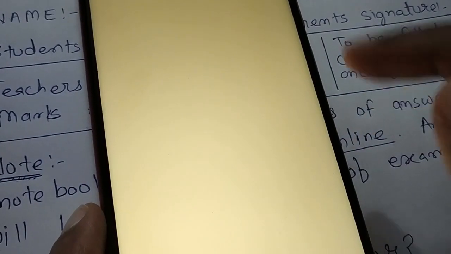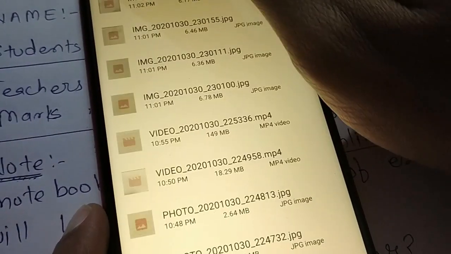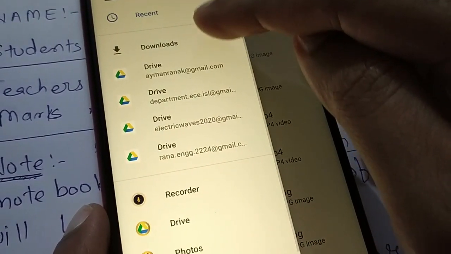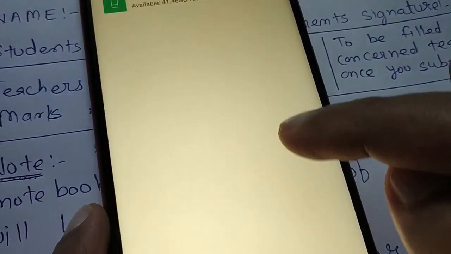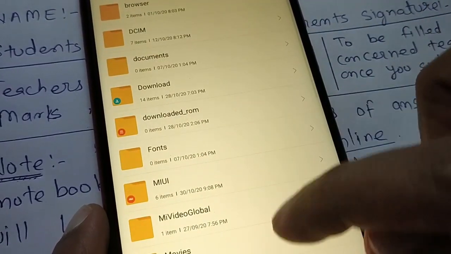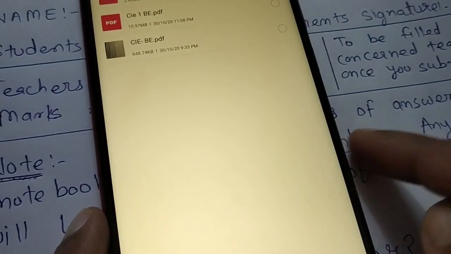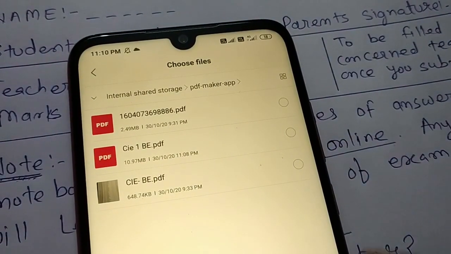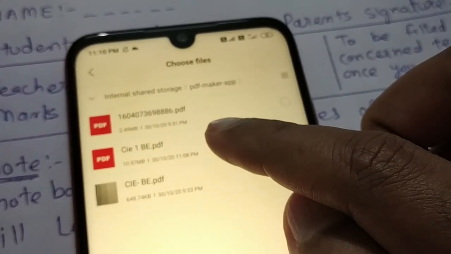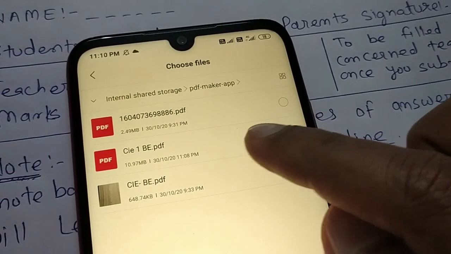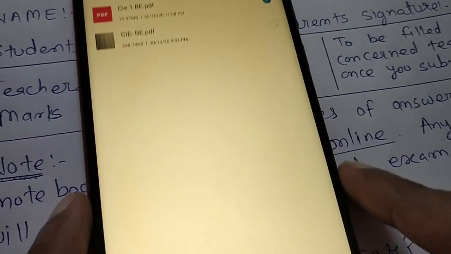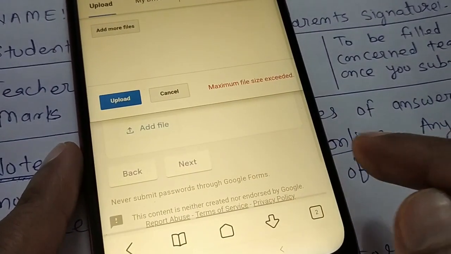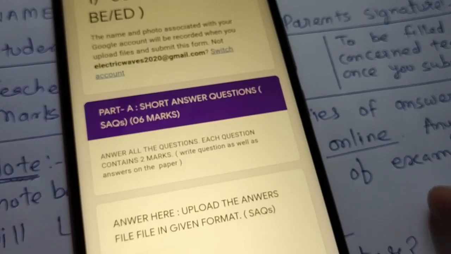Say we'll go to files. So where I saved it, say my file was saved in that particular folder. PDF files are stored in the PDF maker. So you can find out where your files are saved. So in this PDF maker, the previously saved CI1BE PDF is there, which we have seen. So if you are doing it for LAQ, you can mention here LAQ. So you can select it. After selecting, click on OK and then upload.